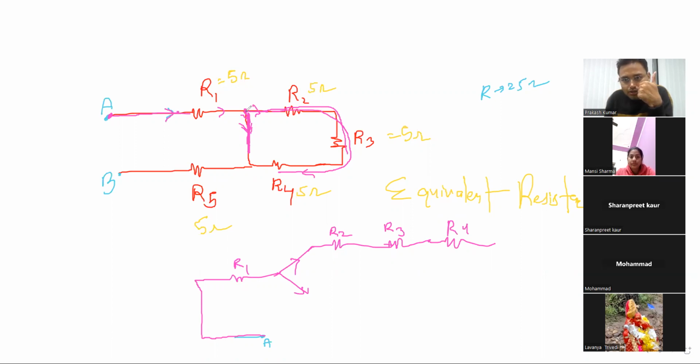Now देखो, but sir, there is not any kind of resistor in this single line which should take out between R1 and R2. The R2 is 5 ohm, R3 is 5 ohm, R4 is 5 ohm. Okay, it means the another resistance of R1 is R5. Now I'm not able to connect, Sharanpreet.